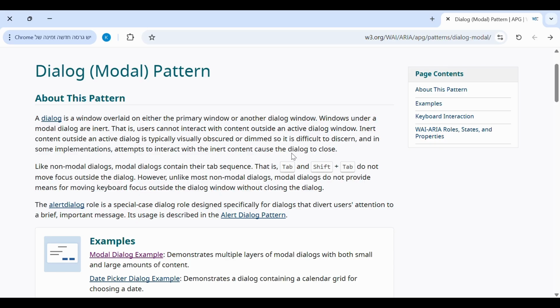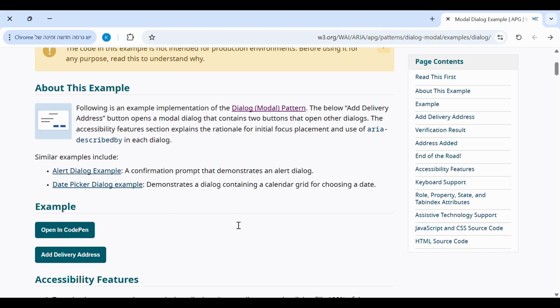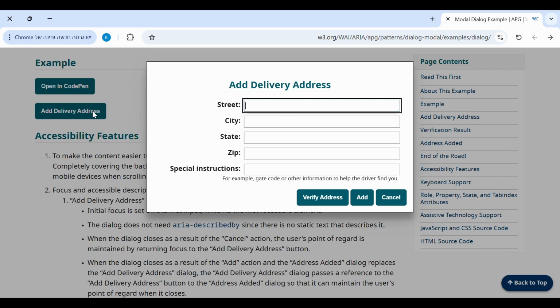So we are going to use a modal dialog example. It's going to be a dialog or modal that has a form. It also has add and cancel buttons. So we are going to implement something similar to that.